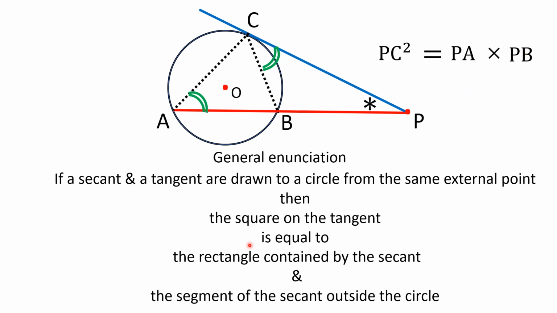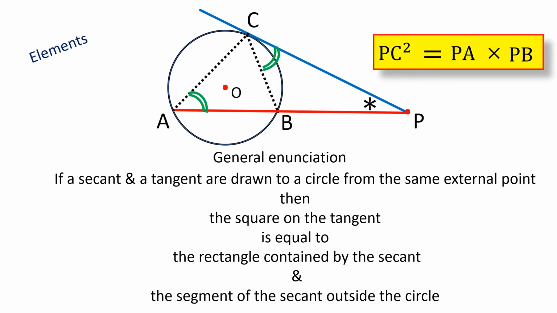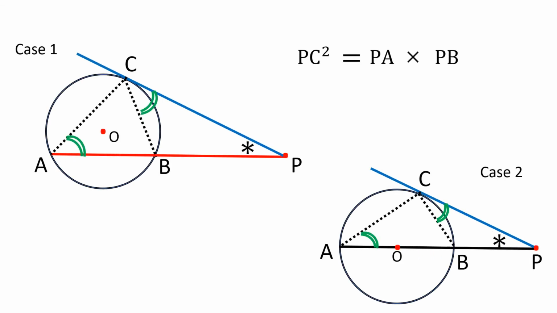So it is equal to the rectangle contained by the secant, meaning you make one of these as the length and the other as the breadth. The product will give us the area of a rectangle. This is a very important result. I got it in the book Elements volume number 3 as proposition number 36. So these are the two cases which you have understood just now.